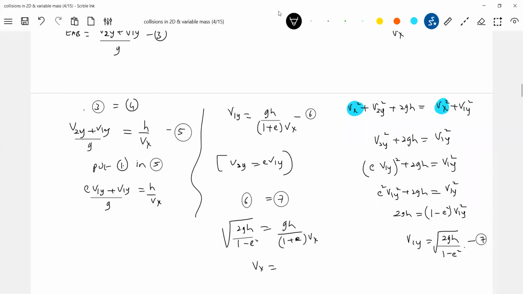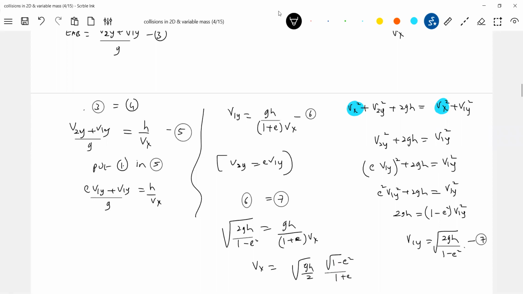So what is vx equal to? Let me check it once.